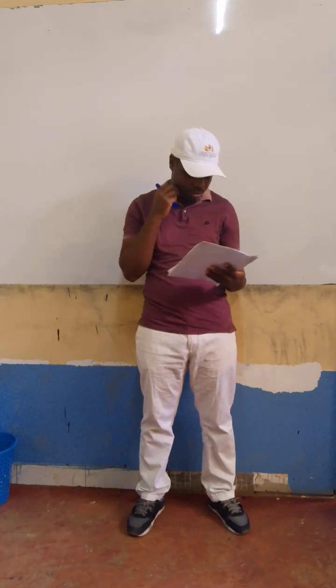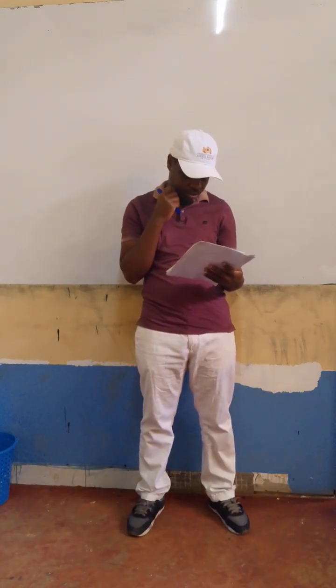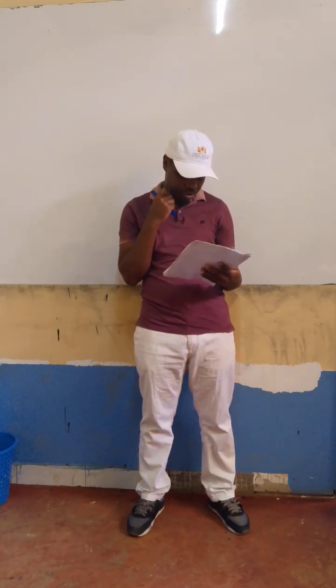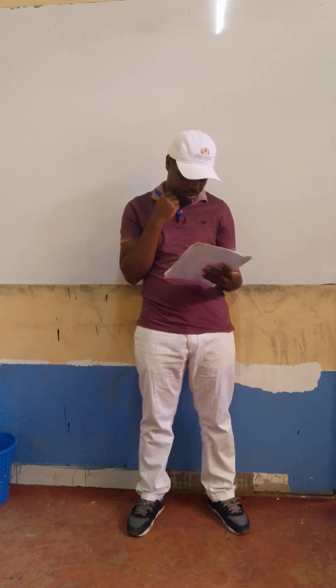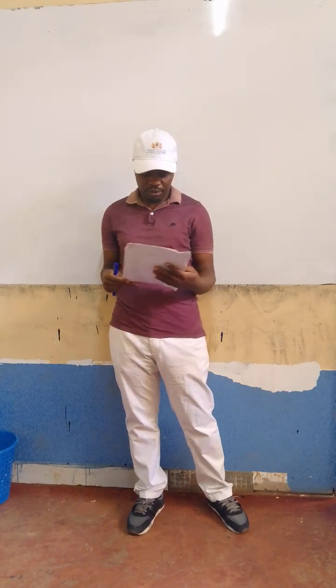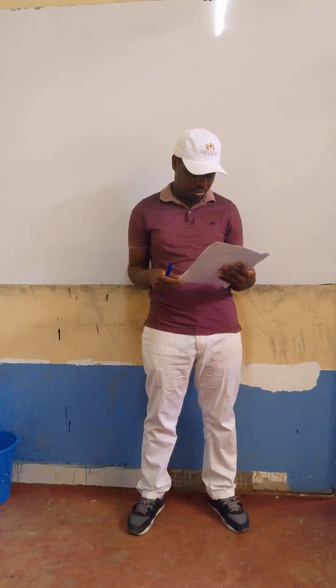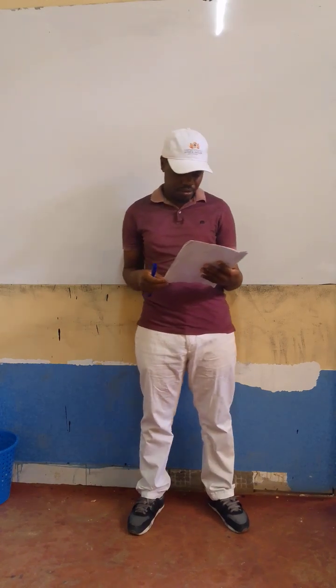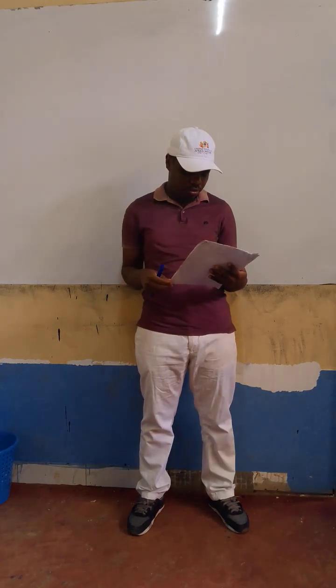The following financial statements relate to Makongeni Group for the year ended 31st October 2019. Makongeni Group Consolidated Statement of Financial Position as at 31st October 2019 and 2018.